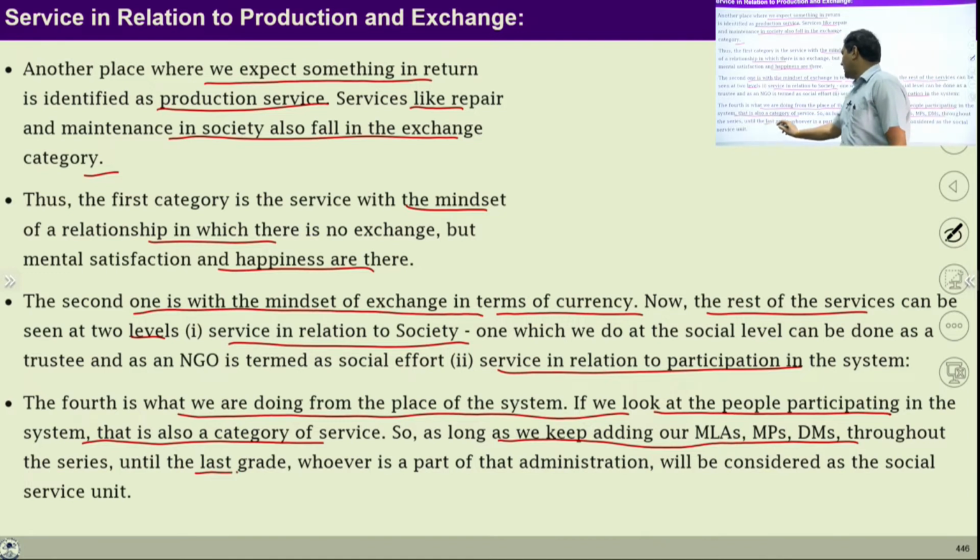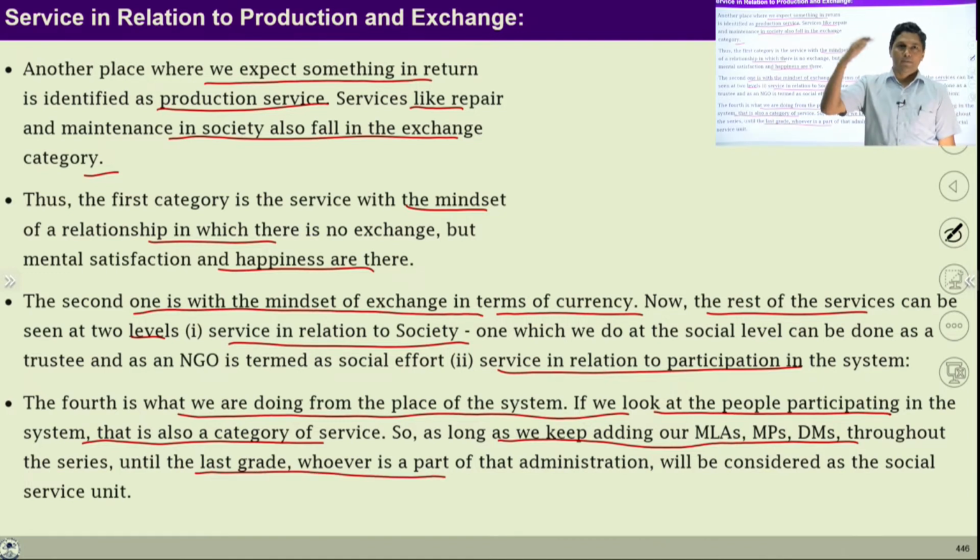So until the last grade, whosoever exists in this system, basically we may place them in the category of service. So all these people can help us if they work with the feeling of service. So basically all these people are serving the society.